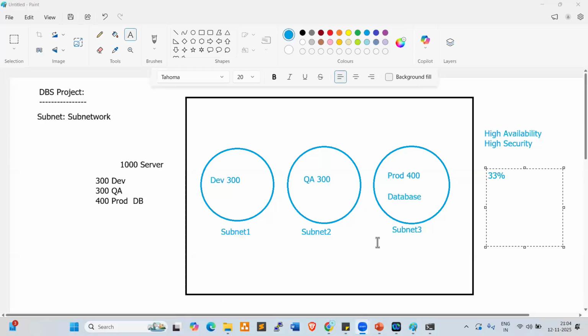Someone is asking whether subnets can be created. Yes, we can create a VPC, and subnets also we can create. I'll show you practically.